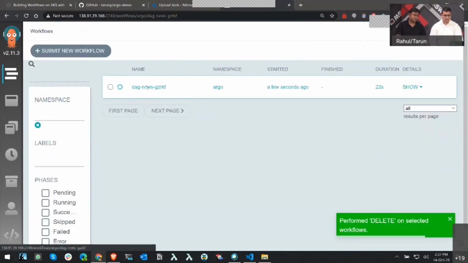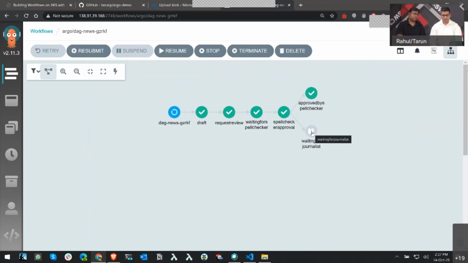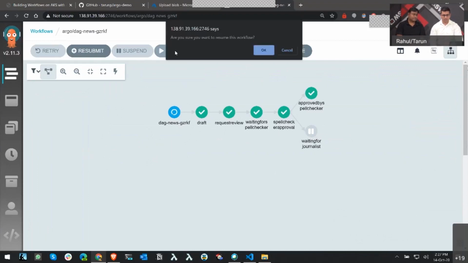If you look at this workflow, you can see that it has successfully passed a number of steps, and now it is waiting for a journalist. So this is stuck here because we added a manual suspension step in the workflow, and we would need to manually resume it in order to make it proceed forward.